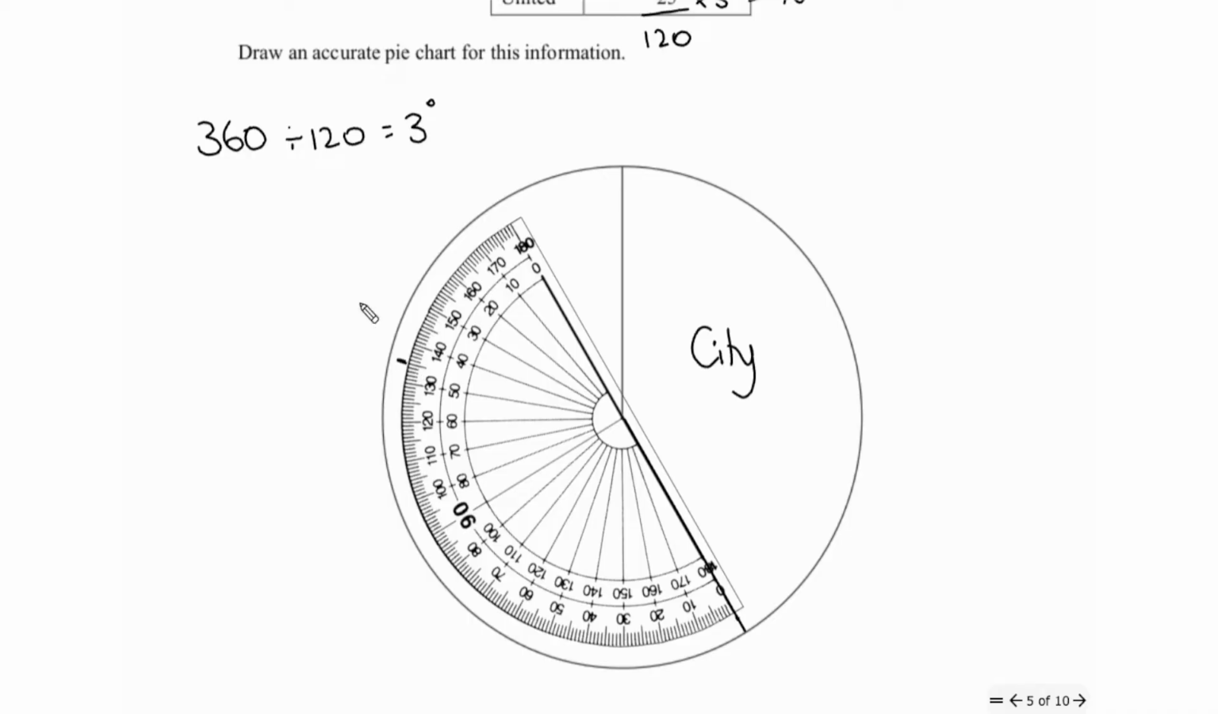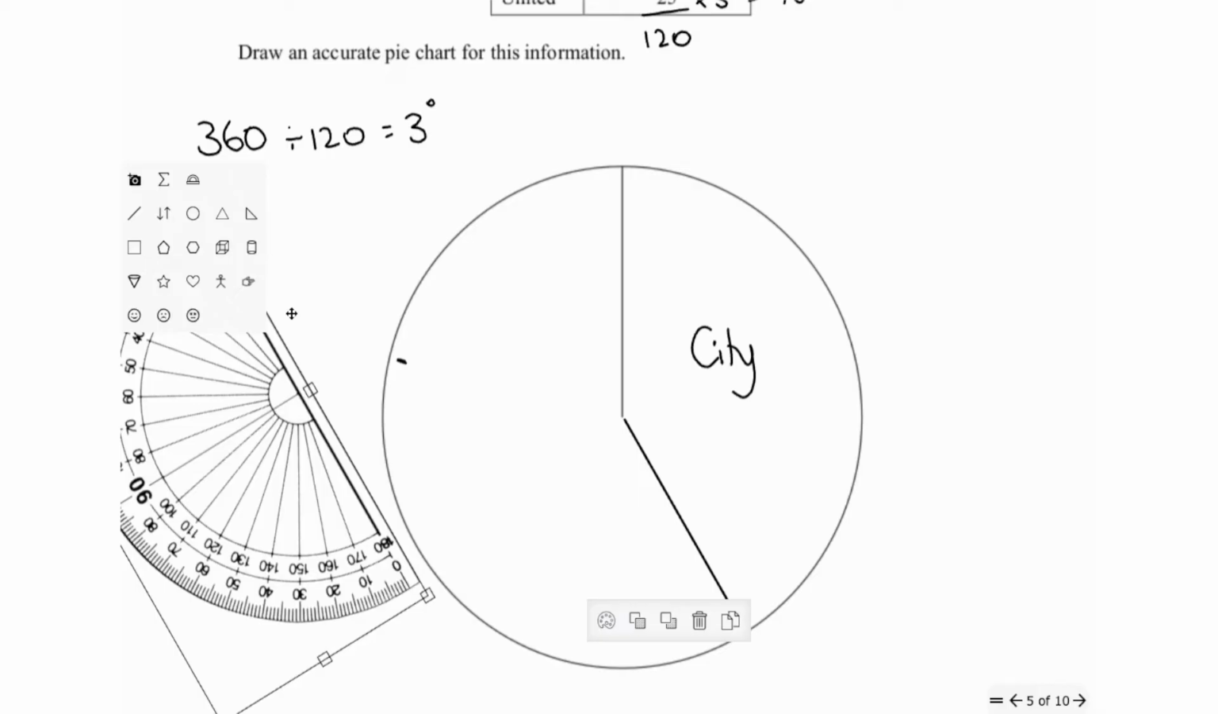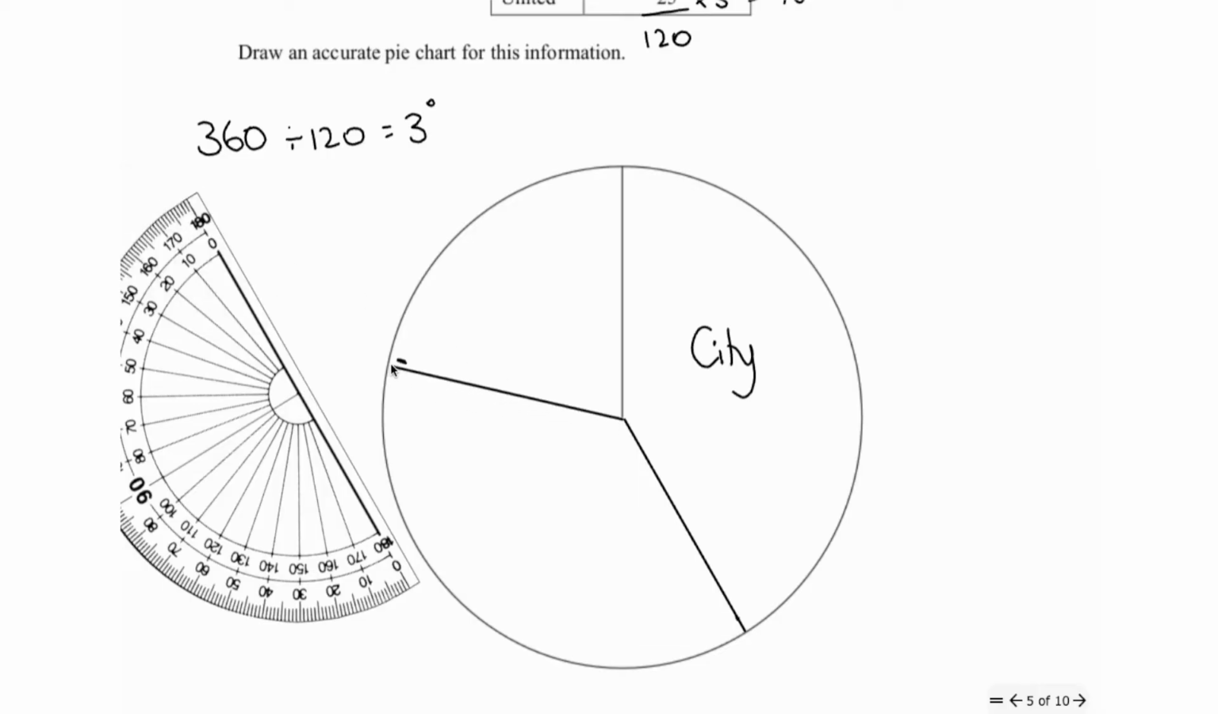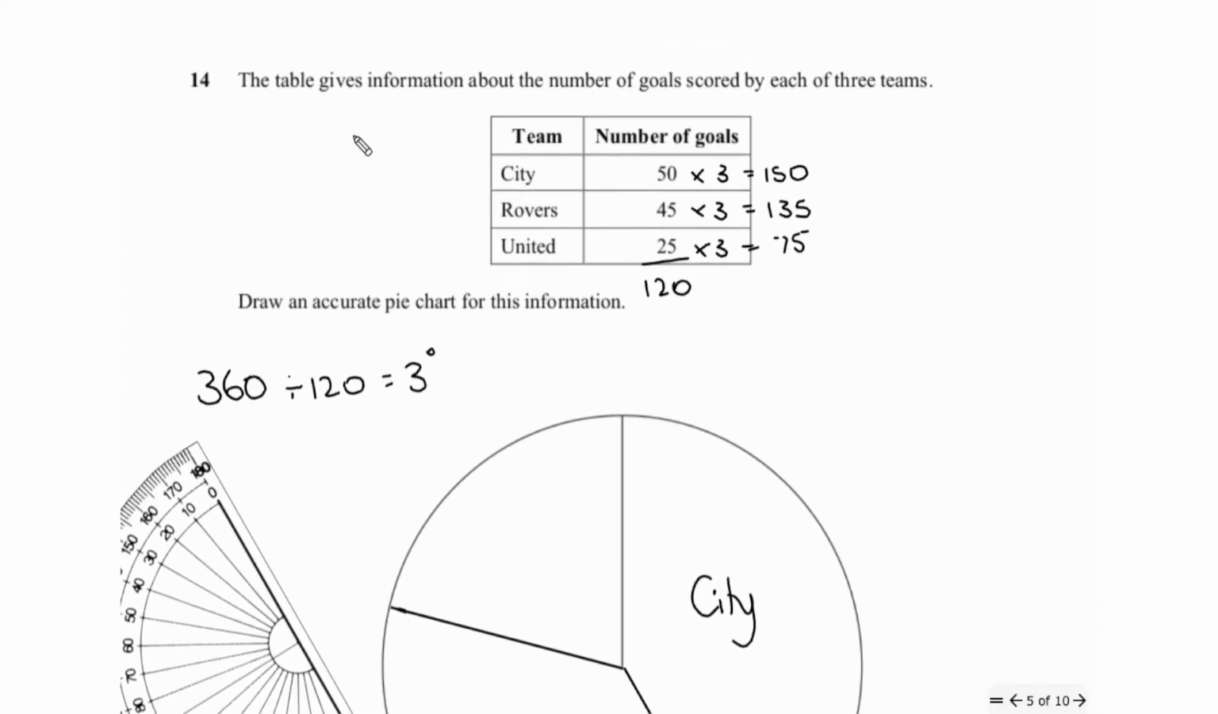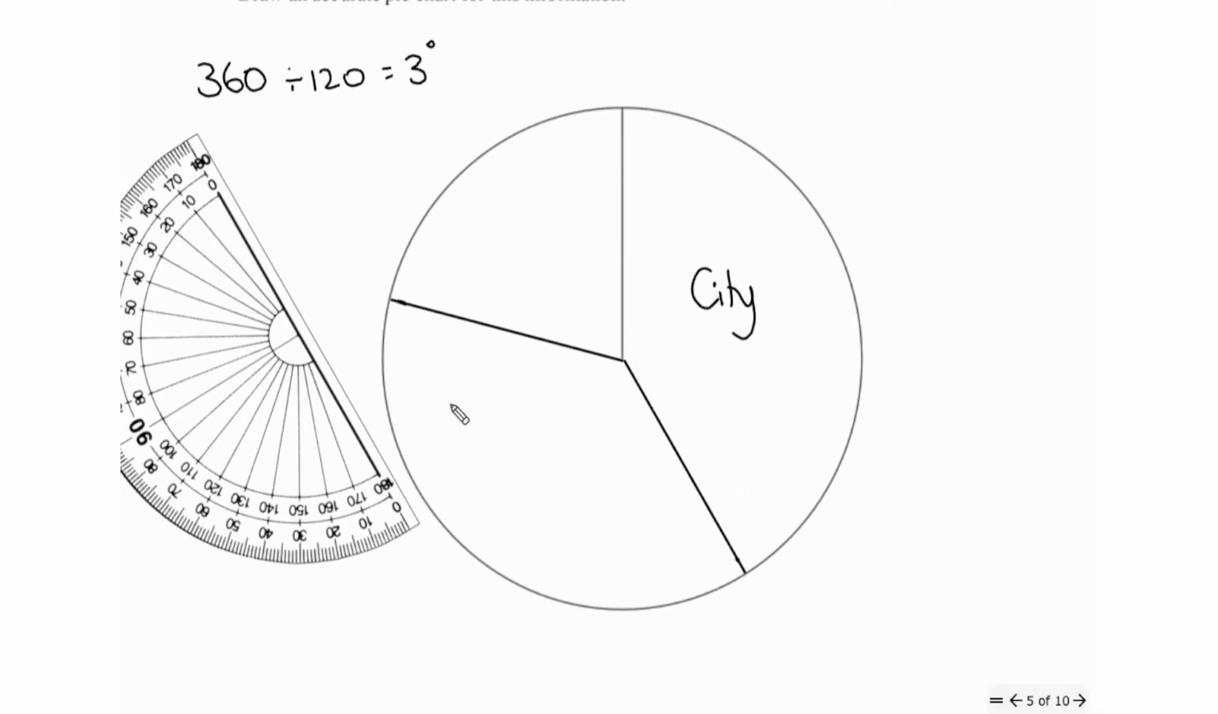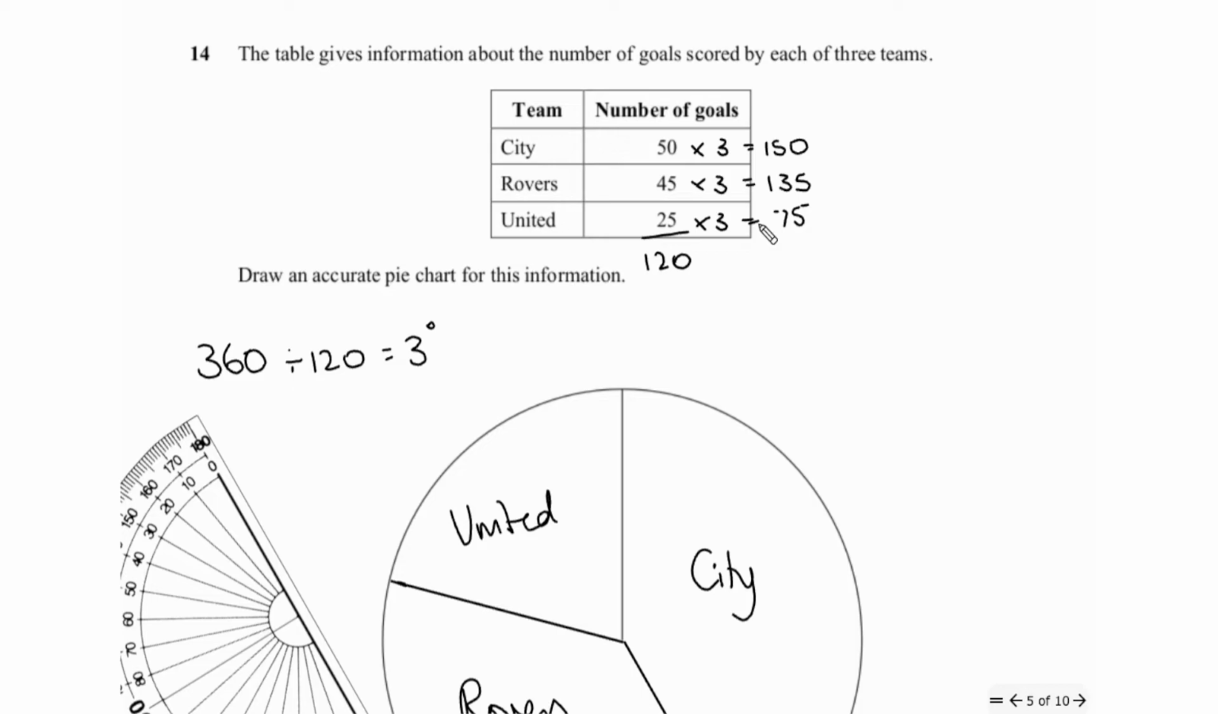And then move your protractor out of the way, get your ruler, join that up again, and then just label those 2 sections. The last section should be 75 degrees. You can always check it if you would like to, and make sure those are both labelled, and that should make 360 degrees. That's question number 6. Make sure all sections are labelled, and that's that.